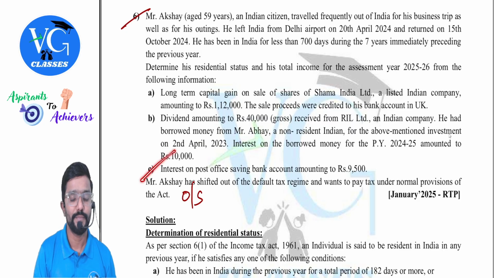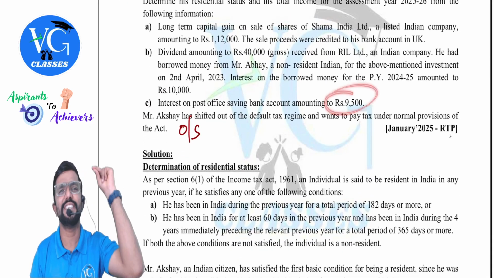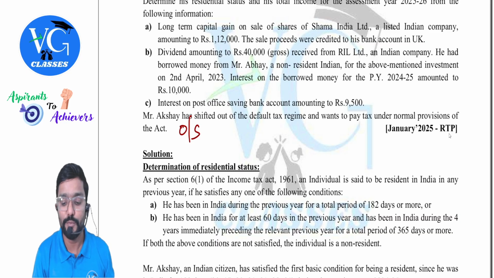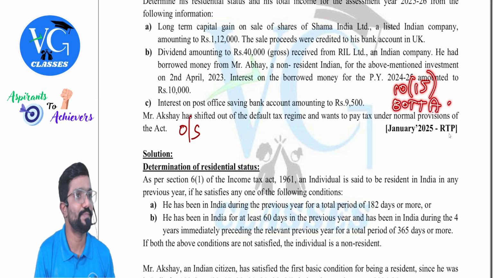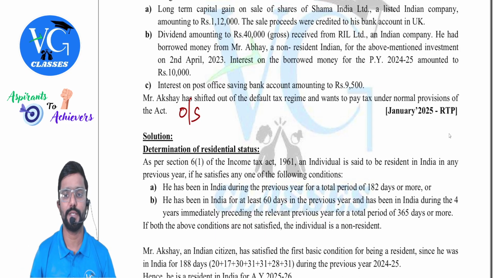Yes. Next. Interest on post office savings bank account amounting to 9,500. Guys, interesting adjustment. For post office savings bank account, both exemption under section 10(15) and 80TTA deduction are available. Both are available. Clear? Yes. You need to take care of both. 9,500. Okay. He is following the optional scheme.